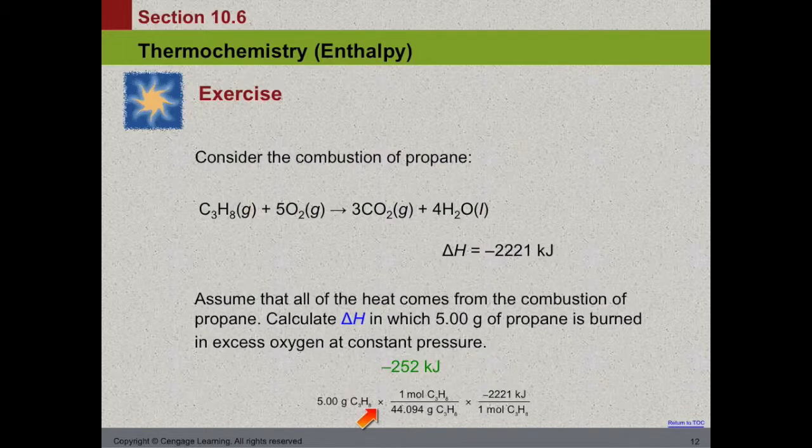using the molar mass. And then we know that we have negative 2,221 kilojoules per mole of propane. So if 5 grams of propane is burned, we release negative 252 kilojoules.